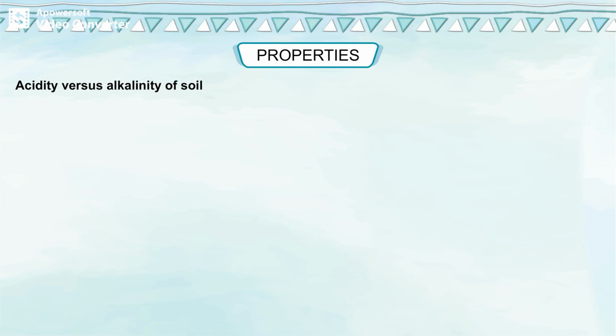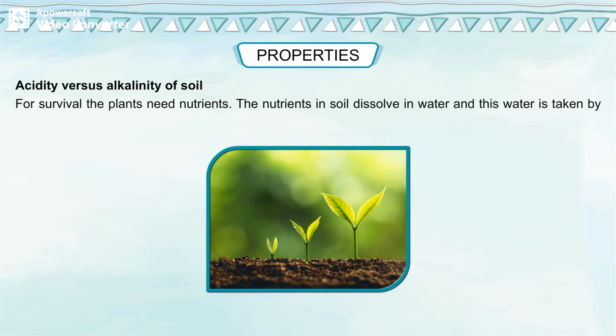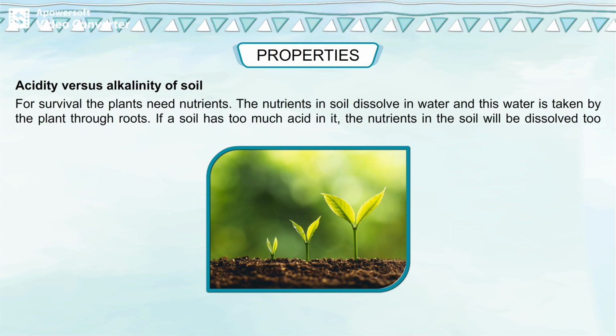Acidity versus alkalinity of soil. For survival, the plants need nutrients. The nutrients in soil dissolve in water and this water is taken by the plant through roots. If a soil has too much acid in it, the nutrients in the soil will be dissolved too quickly and leach away as the water drains.